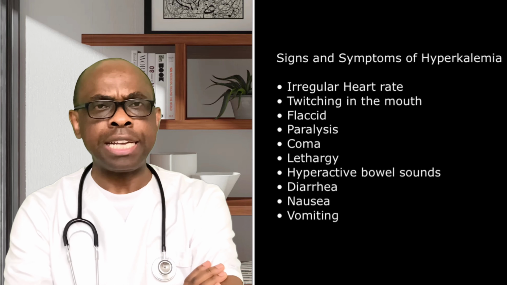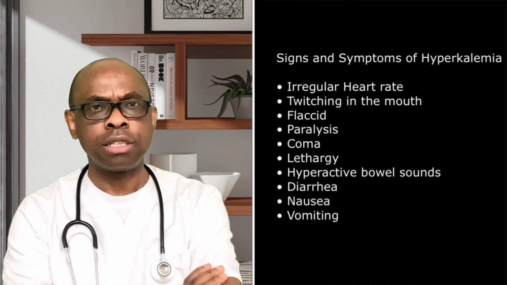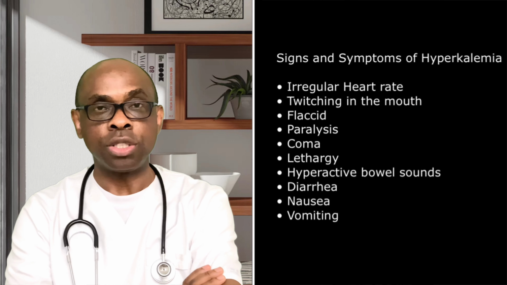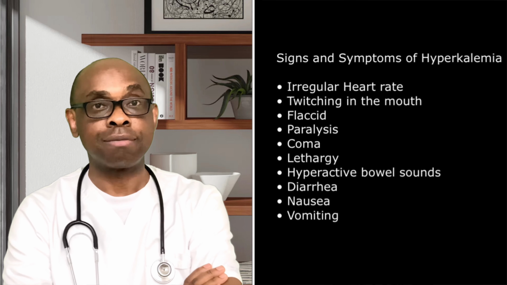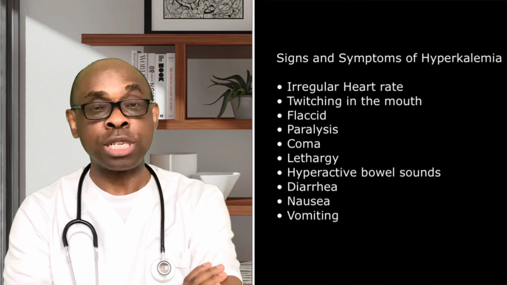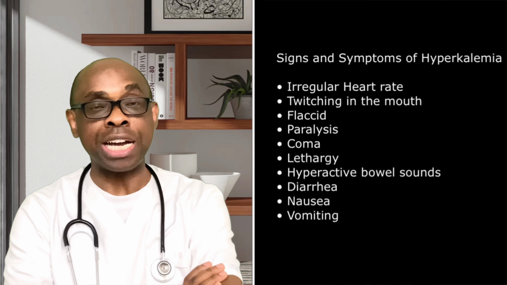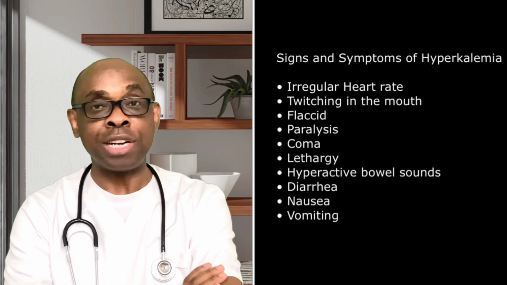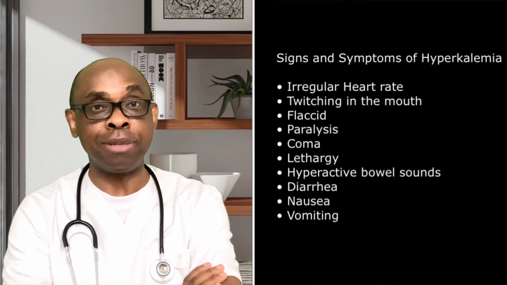What are some of the things that you are going to see as a nurse when assessing a patient that is already in the hyperkalemia stage? Number one thing you are going to see is an irregular heart rate. The heart rate is going to be irregular. You are going to see palpitation as a result of that, because of that hyperkalemia. You are going to discover that the reading is in arrhythmia because of hyperkalemia.